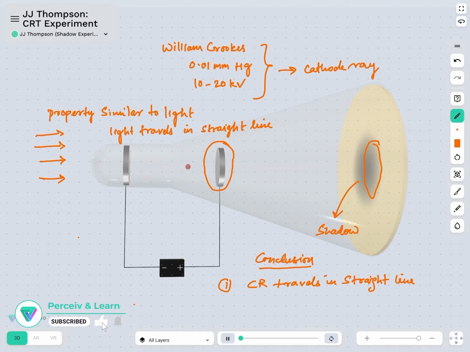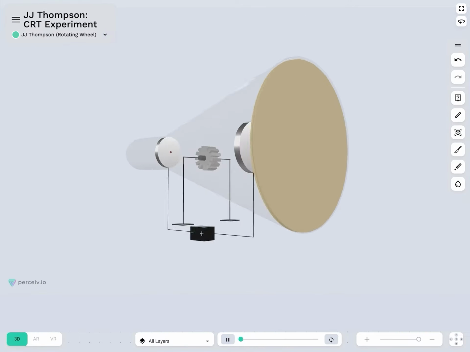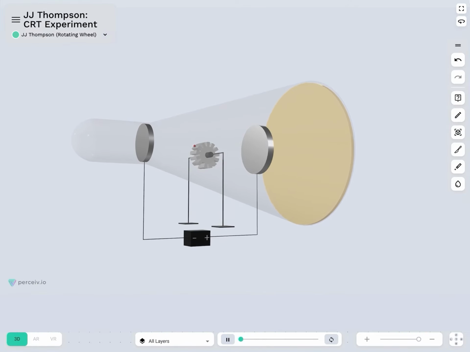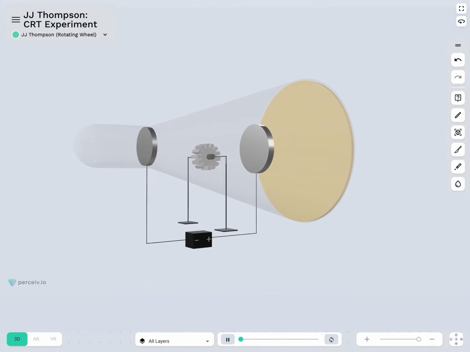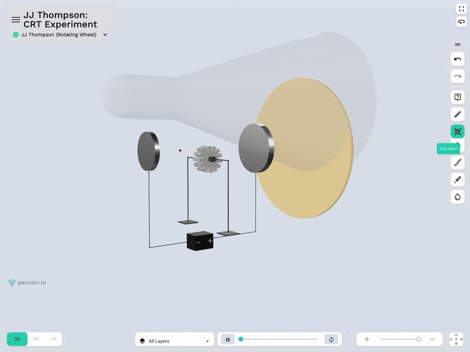So now let's move to the second phase of his experiment in order to understand the nature of cathode ray. As you can see, there have been some structural changes which have again been made by J.J. Thomson. So this is the wheel which we can see. He placed a rotating wheel in the path of cathode ray. And how do we know that it is in the path of cathode ray?